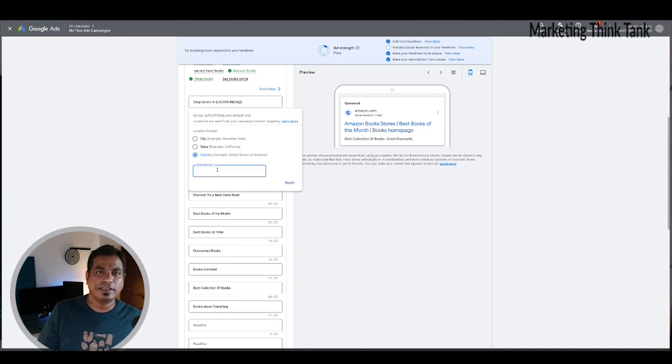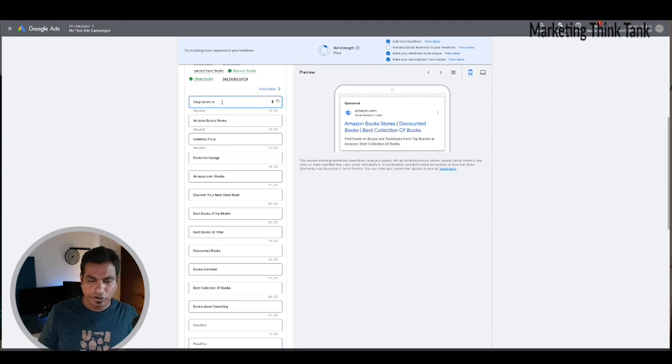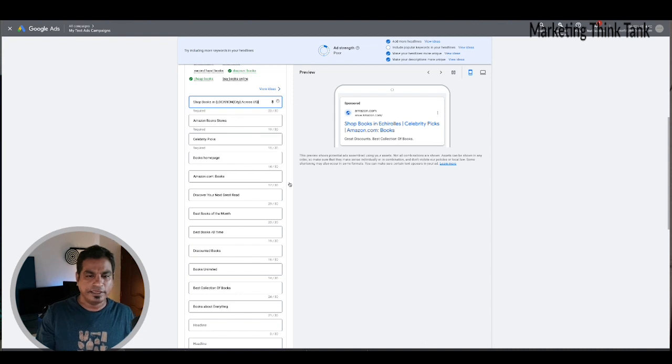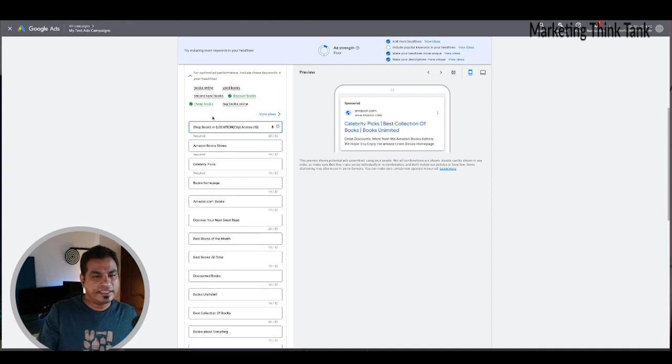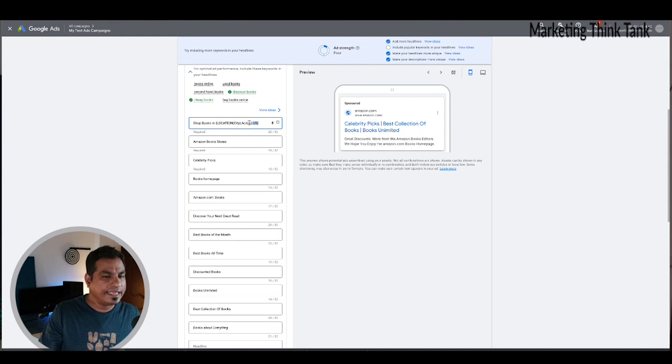If you want a default ad text for a user searching from a location, you open up a flower bracket, choose location, and choose the city. By default, you would say "across US" just to be on the safe side. When they search for a location that you have not targeted, it would simply say "Shop books across US," right? This is how you have certain pre-built parameters that you can automatically insert.